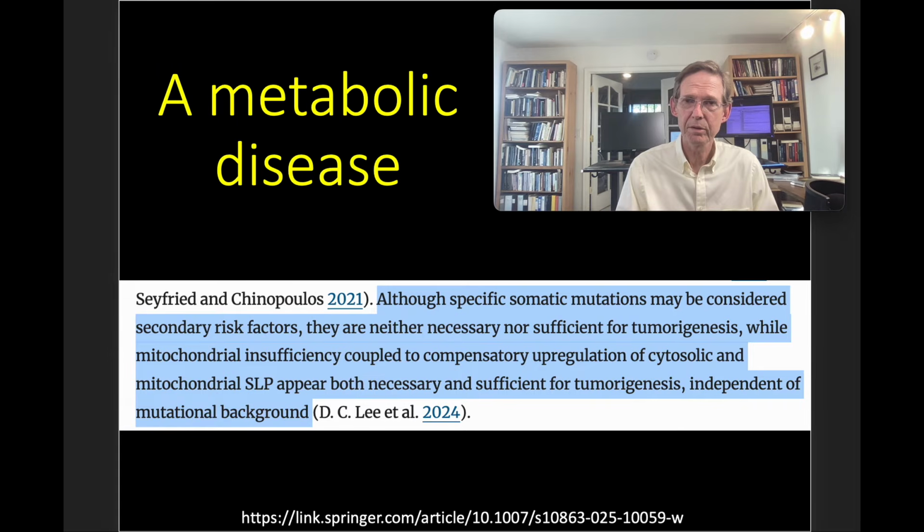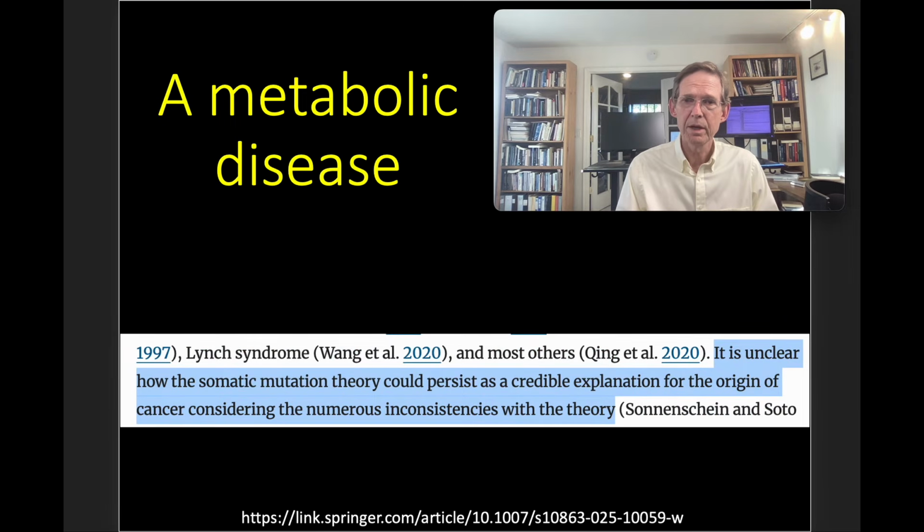mutational background. It is unclear how the somatic mutation theory could persist as a credible explanation for the origin of cancer, considering the numerous inconsistencies with the theory. Well, I think the answer is evolutionary pressure.